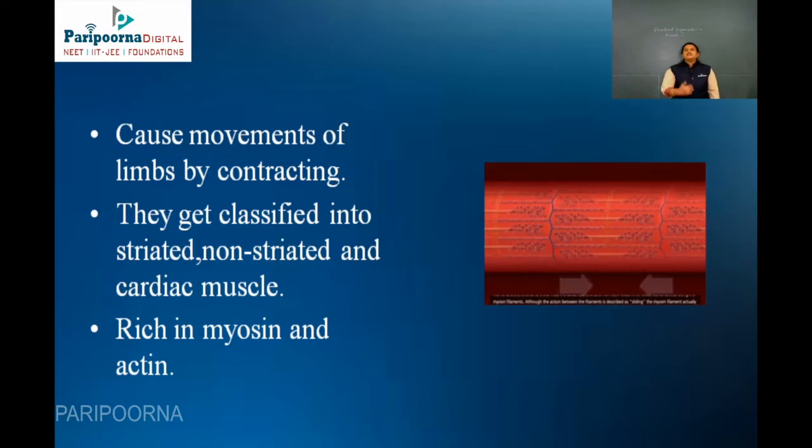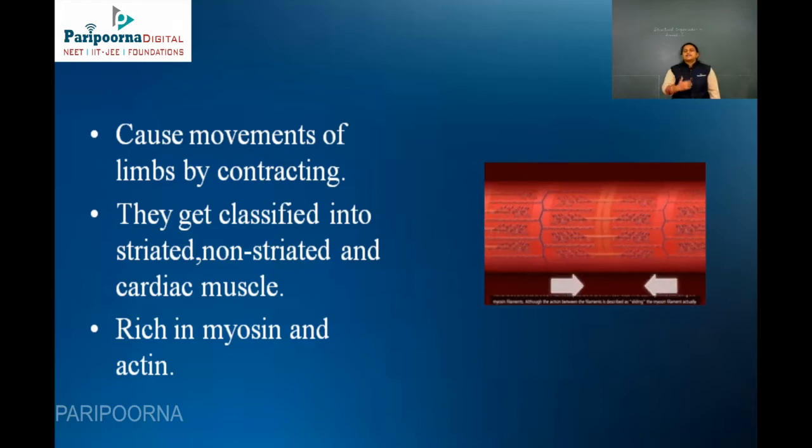Non-striated. So non-striated muscles are present in the lining of the stomach and the esophagus, and especially in the urinary bladder, which protects the particular internal organ and secretes certain enzymes for enzymatic purposes. So these are said to be the non-striated muscle. And the third one, cardiac muscle, is present only in your heart cell, which is responsible for protecting the inner heart layer.